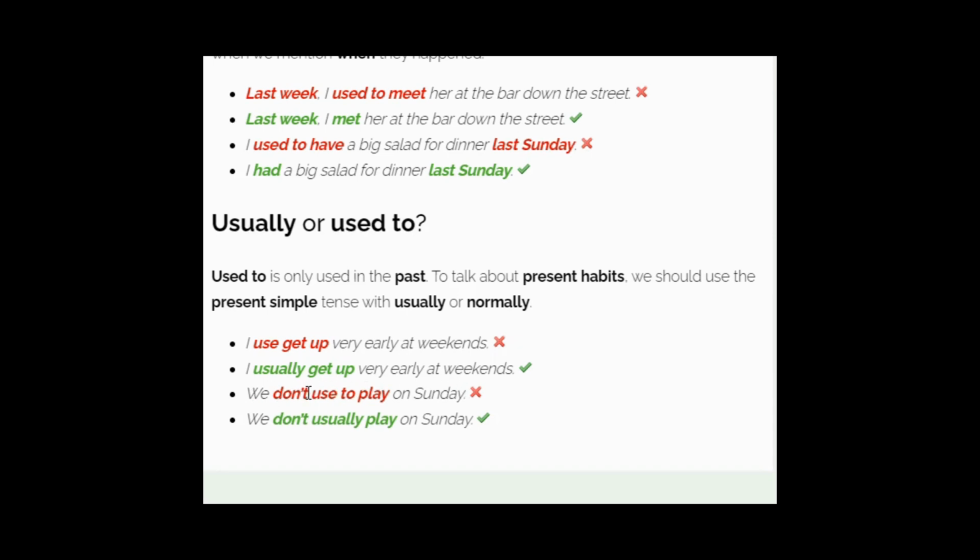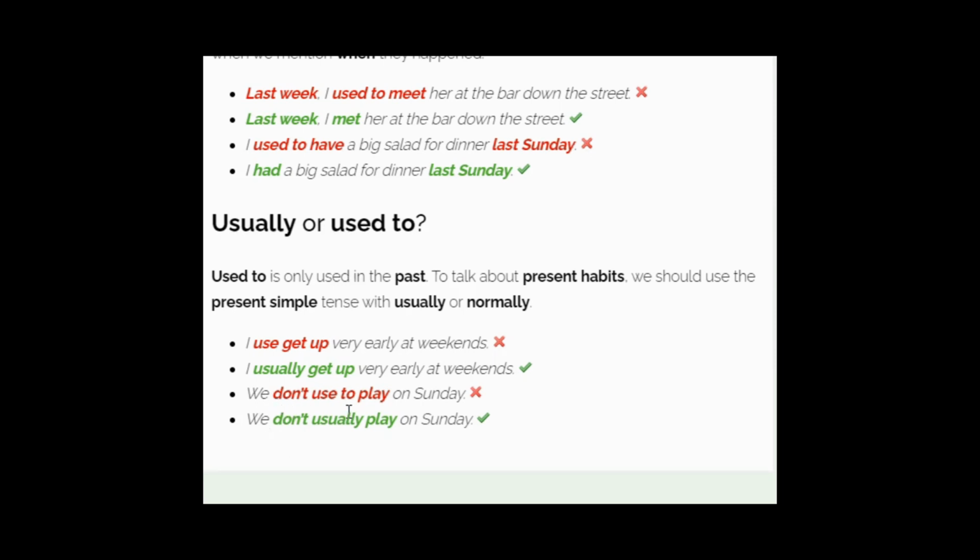But this person gets up early every weekend. Some people have the habit of getting up late at weekends, and some people have the habit of getting up early even at weekends.